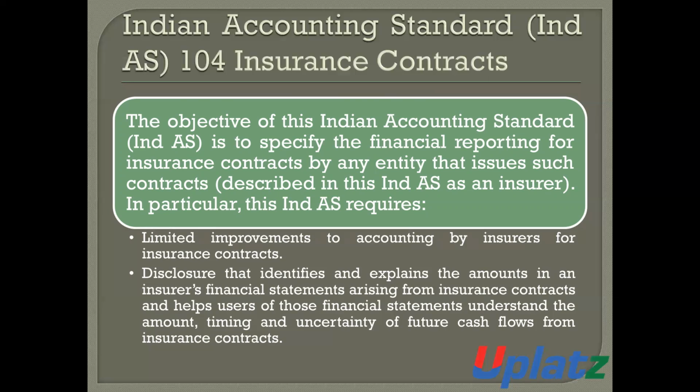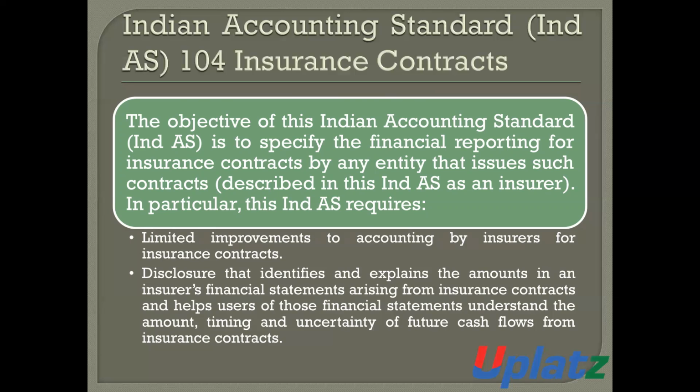The main objective of IND AS 104 is to maintain the financial reporting for the insurer who issues the insurance contracts.